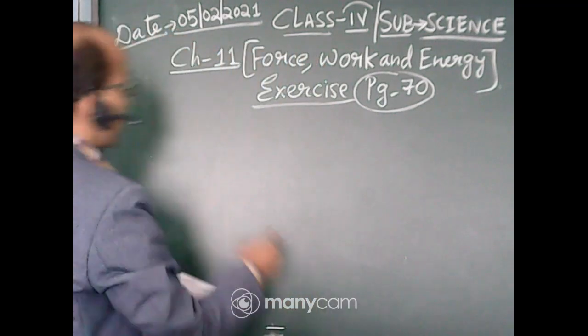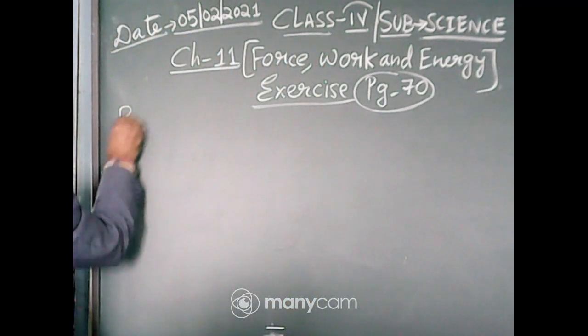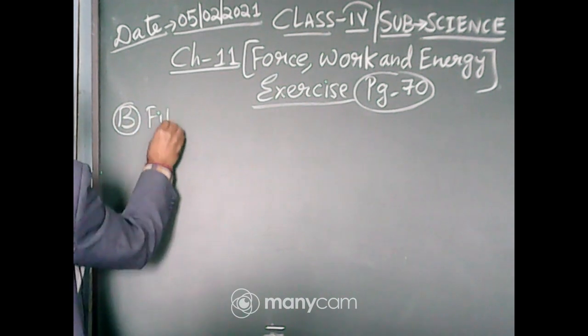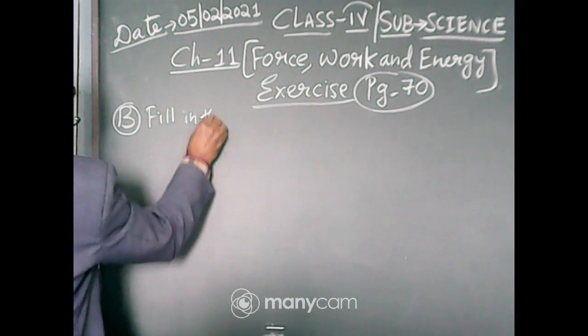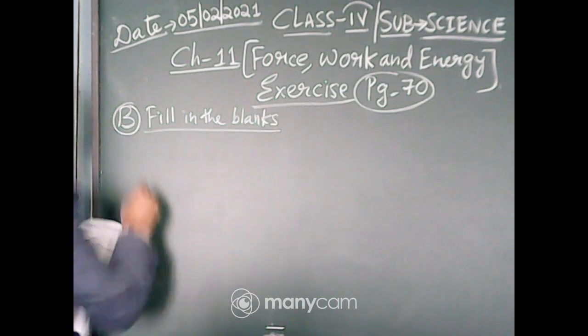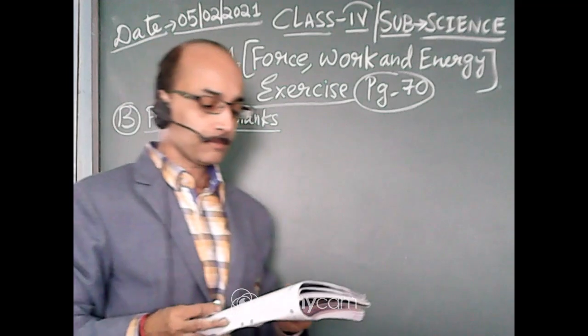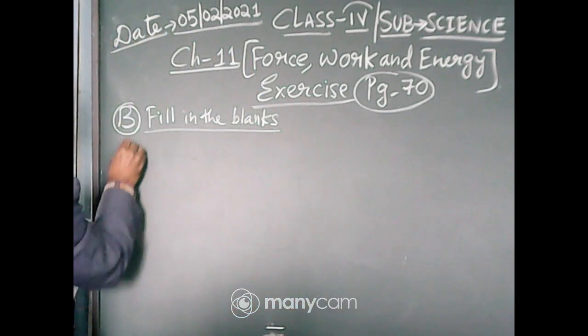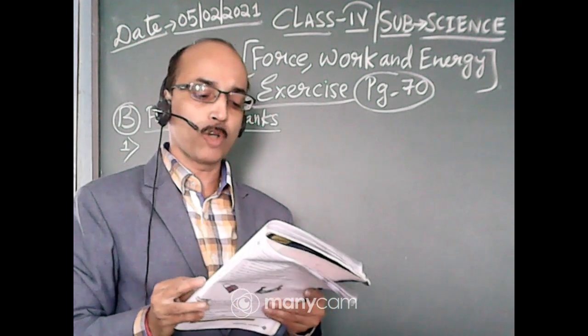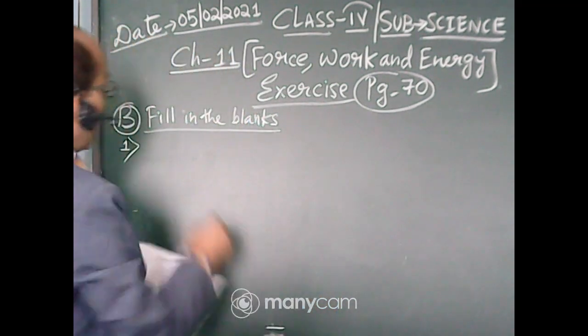So today I will start from B, fill in the blanks. Number 1, force can change the shape of an object.